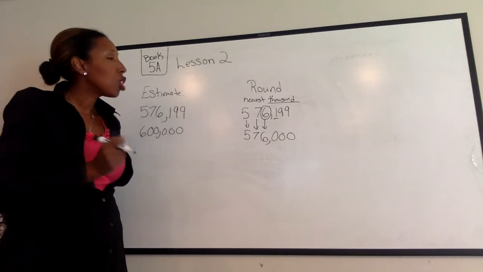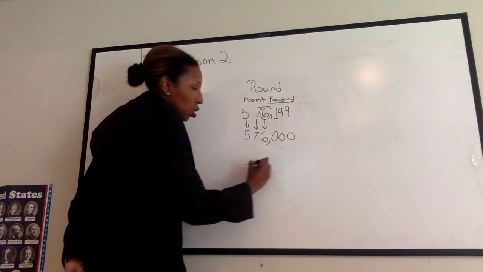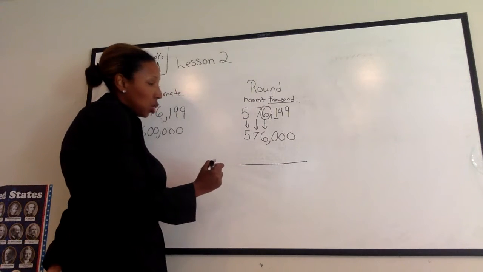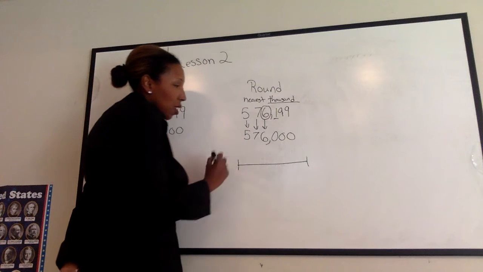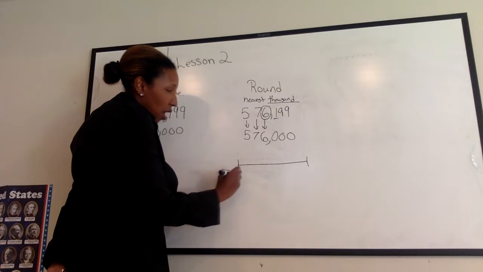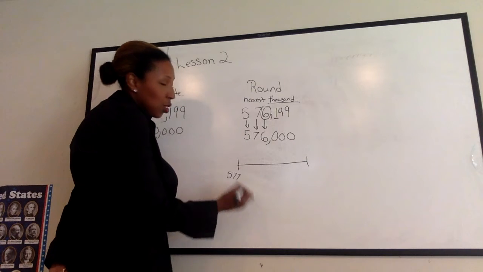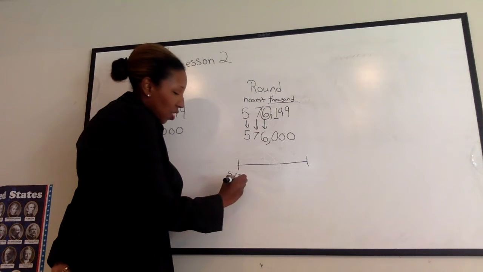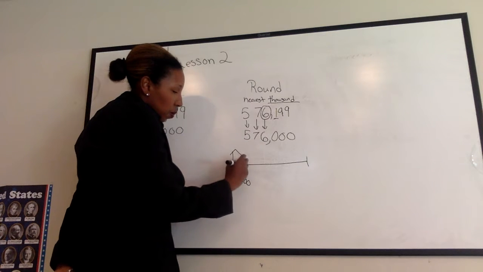Now, another way to look at this, if you get a little confused or you don't know, is I want you to think of if you were walking down the street. Here's my numbers if I count by thousands. I have 577,000. Here's one little house.